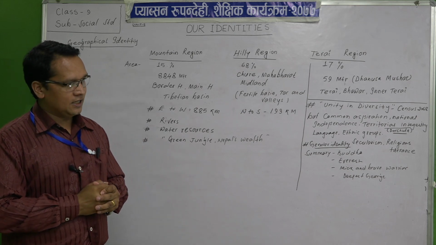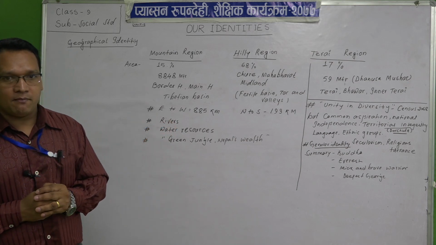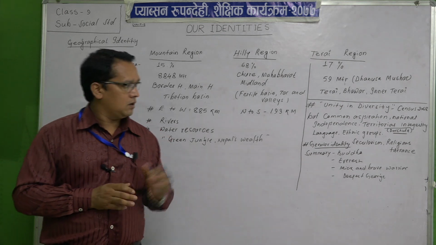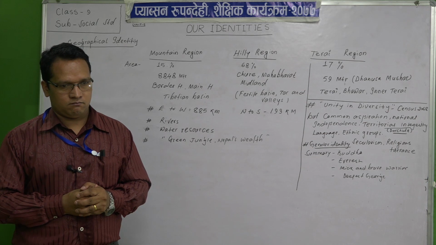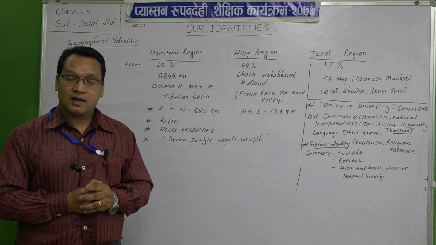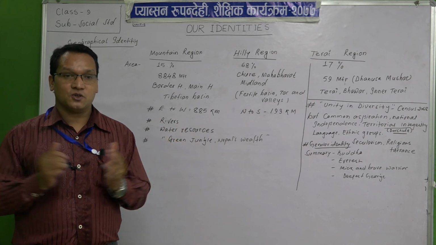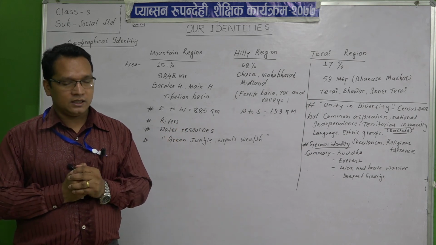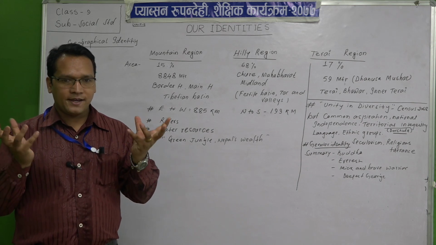Okay. Another, while talking about that, secularism and religious tolerance are also our identities. Now our country has become a secular state, but previously our country was not a secular state, it was a Hindu kingdom. But at that time, on the basis of religious tolerance, we were identified all over the world. Why?